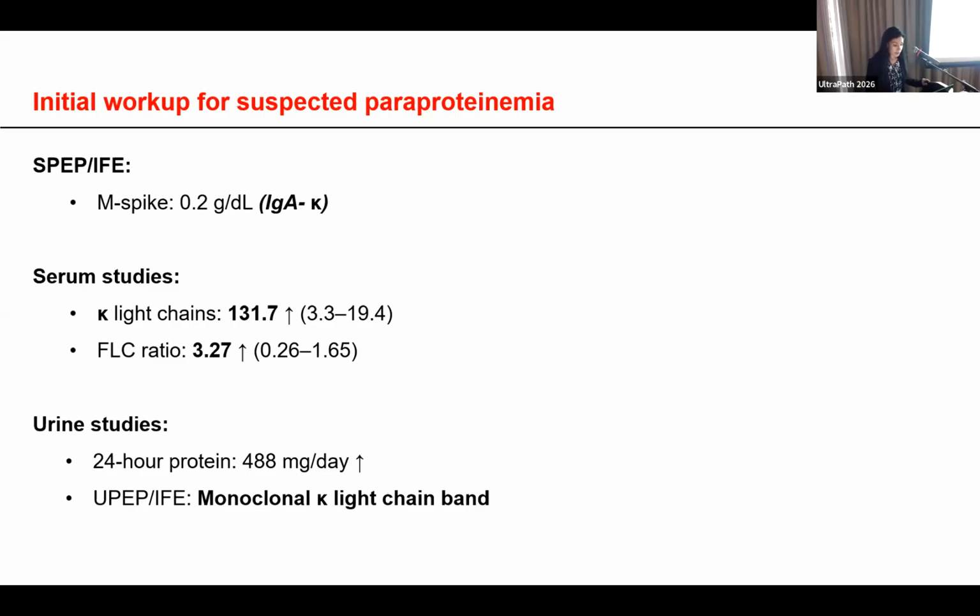Serum Kappa light chain levels were elevated with abnormal serum free light chain ratio of 3.2. Urine studies showed increased urinary protein excretion with monoclonal Kappa light chain band, and all these findings confirmed the production of monoclonal Kappa light chain.